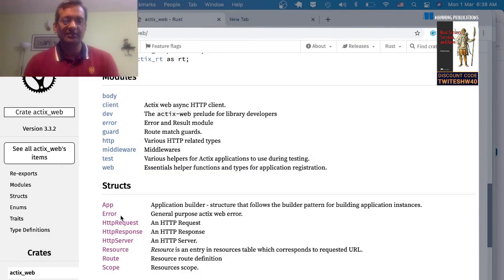So we'll pick this HTTP server, which is a core request, and it does the parsing of HTTP messages and constructing the responses back in line with the specification. We'll pick this App structure, which represents a web application. We will also use the web helper module. It's got methods for doing route registration and some handler functionality. Okay. And we use errors mostly.